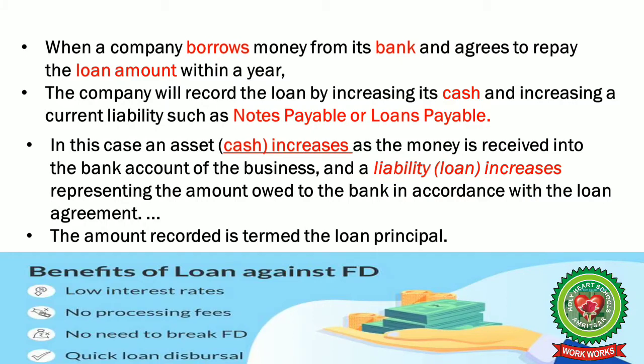When a company borrows money from its bank and agrees to repay the loan amount within a year, the company will record the loan by increasing its cash and increasing a current liability, such as notes payable or loans payable. In this case, an asset, that is cash, is increasing and the money is received into the bank account of the business. So, a liability, a loan increases, representing the amount owed to the bank in accordance with the loan agreement. The amount recorded is termed as the loan principal.